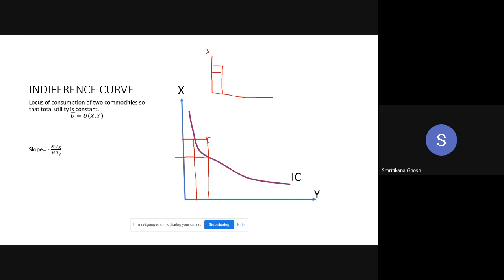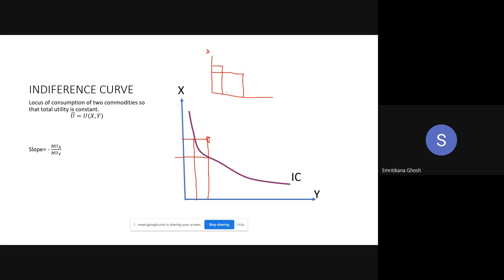As you are reducing consumption of X, your utility is falling, and it is falling significantly because you are preferring X. But you want to draw the indifference curve, that means you want to make total utility constant. So how can you do that? By reducing X consumption, you have sacrificed a lot of total utility because you are preferring it a lot. So to cover it up, you have to increase the consumption of Y, say by that much.